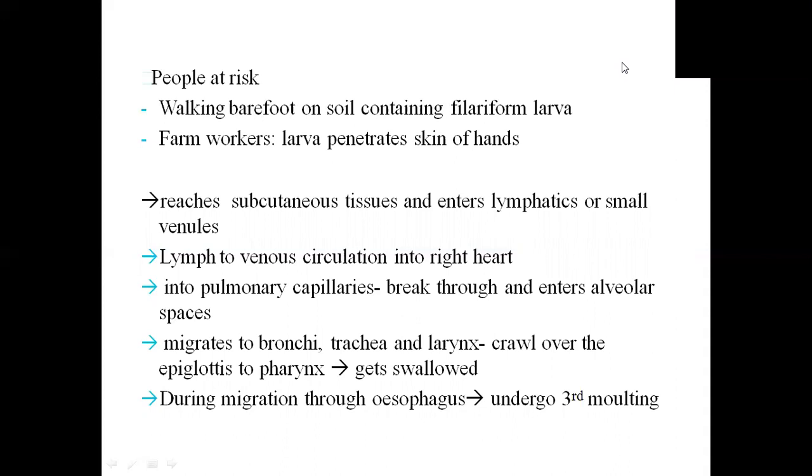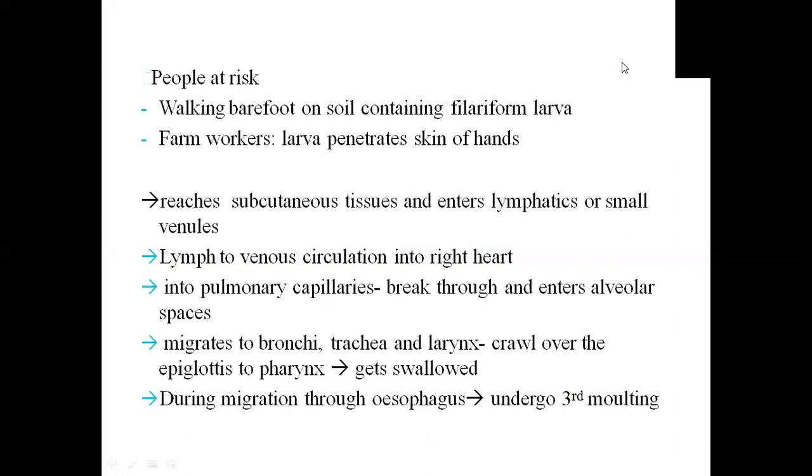In farm workers, the larva will penetrate the skin of the hand. It reaches subcutaneous tissue and enters lymphatics or small venules. From the skin, they enter the lymphatics and venules. From lymph to venous circulation into the right heart, into the pulmonary capillaries, they break through and enter the alveolar space. Now from the alveolar space they migrate to the bronchi, trachea, larynx, crawl over the epiglottis to the pharynx and get swallowed.